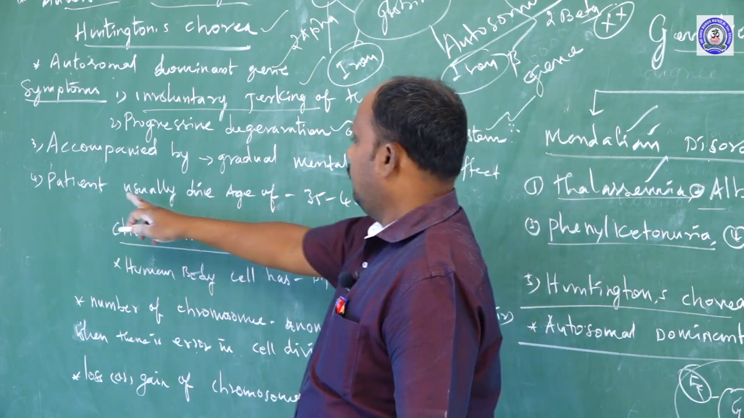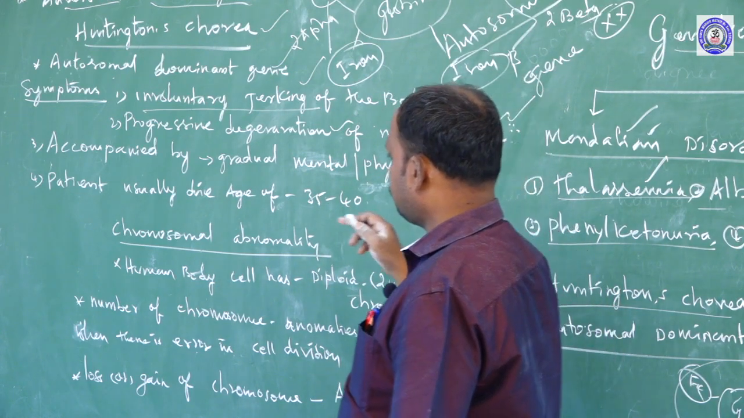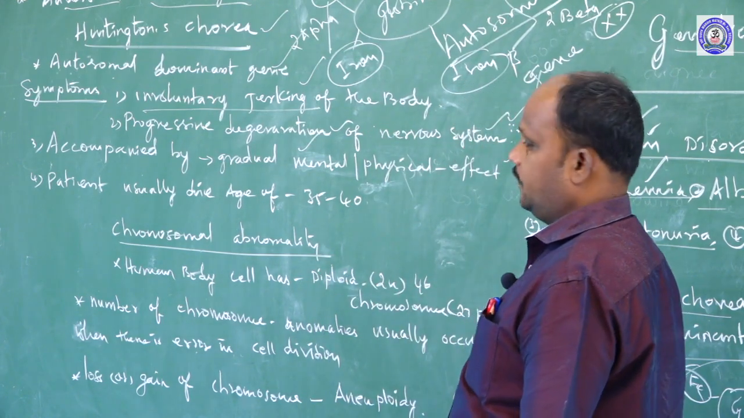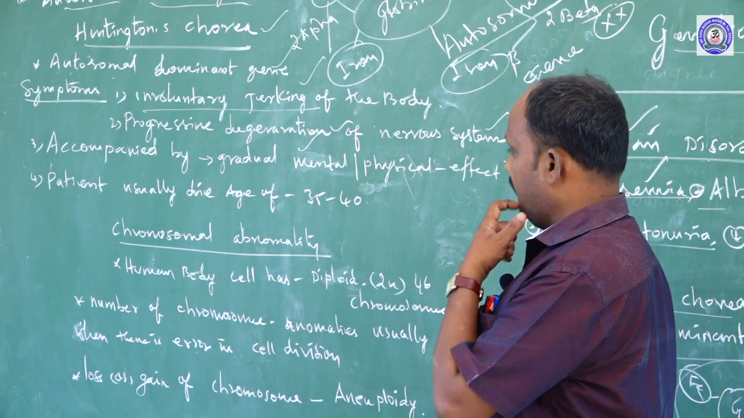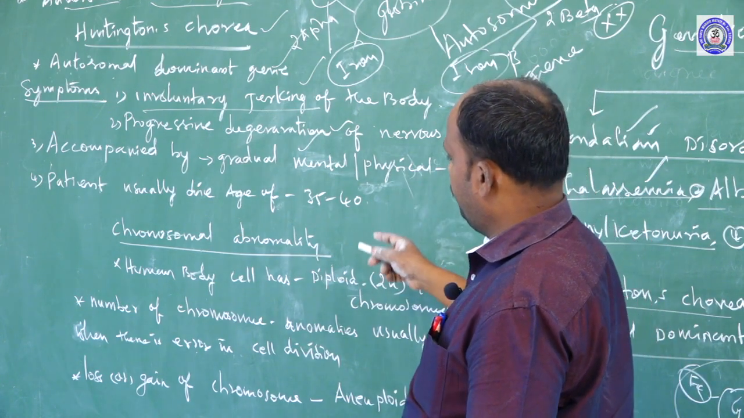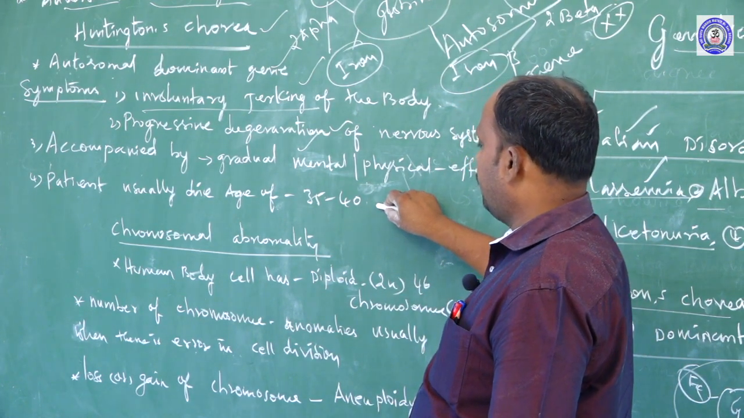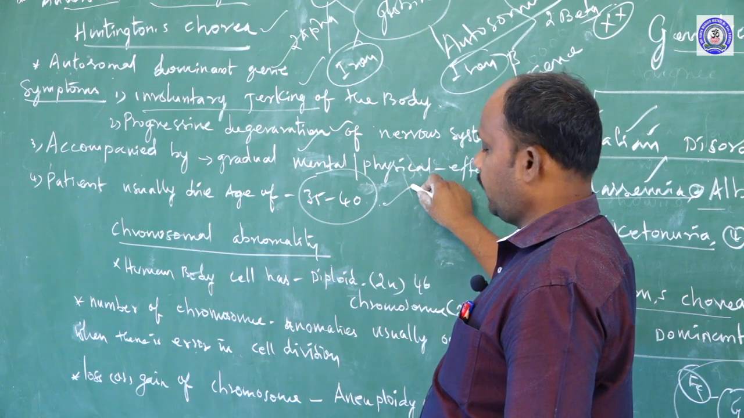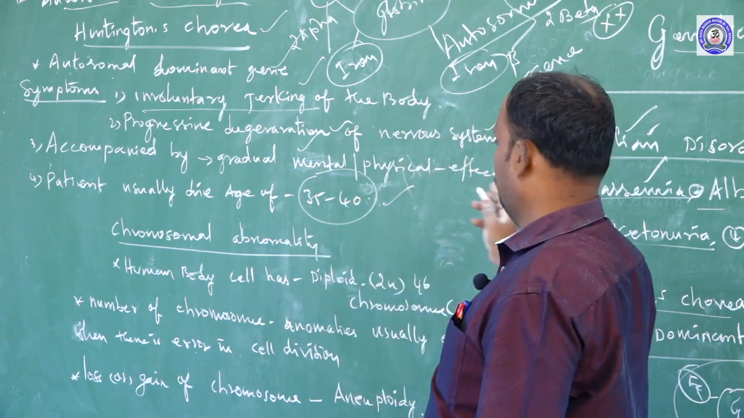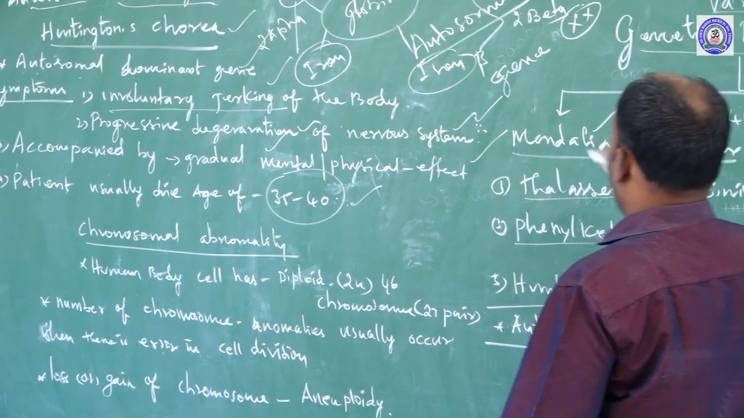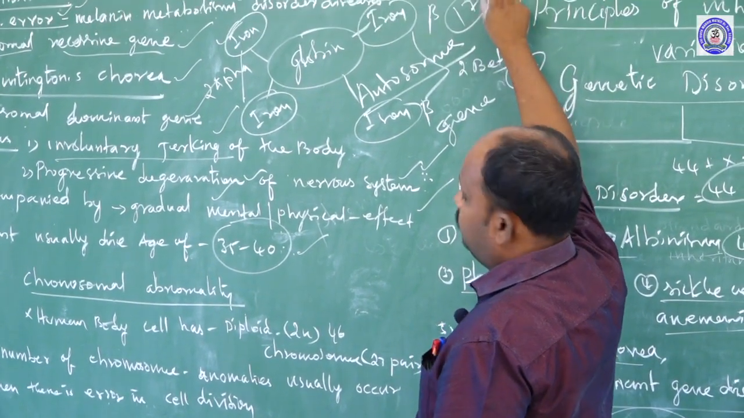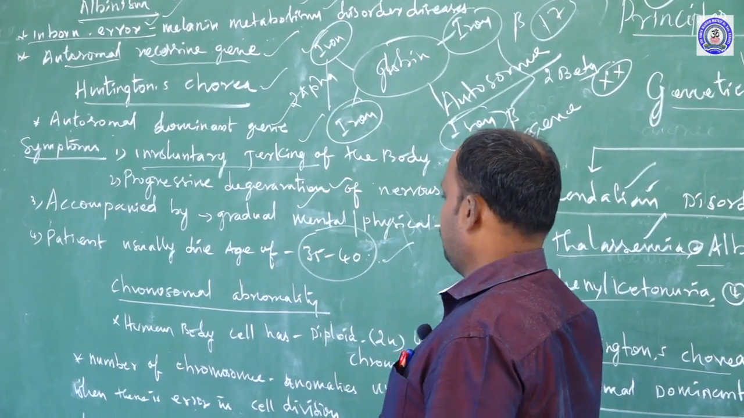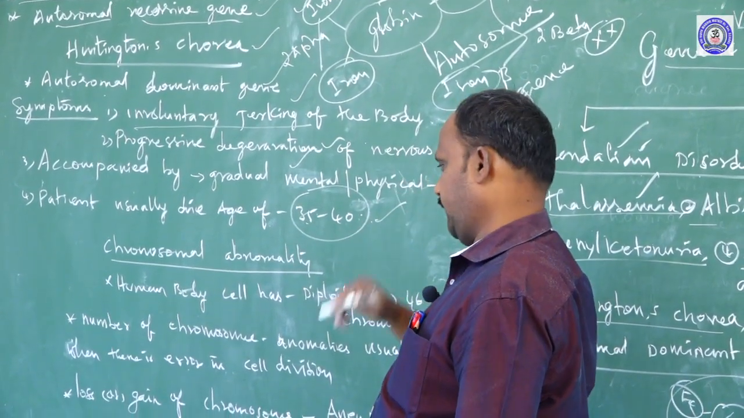Next, the affected patients experience gradual mental and physical decline; physiological functions and thinking ability gradually reduce. Usually the disease-affected patient may die between the age of 35 to 40. Do not get confused, because a thalassemia patient is affected around the age of 17. Huntington chorea patients die between the age of 35 and 40.